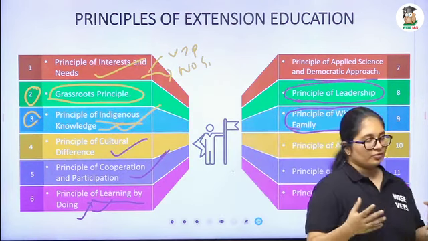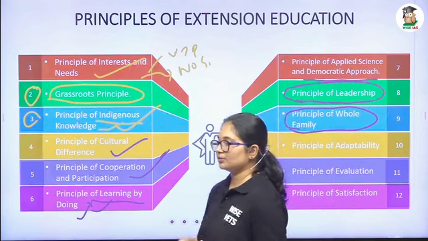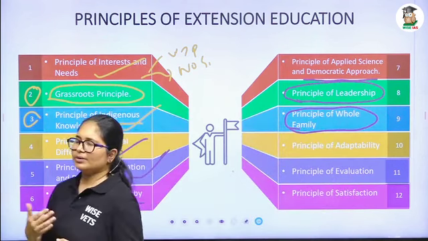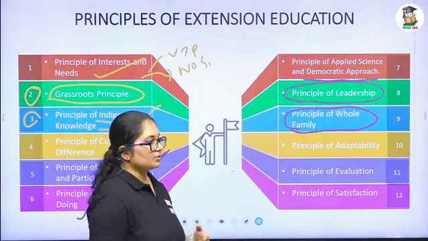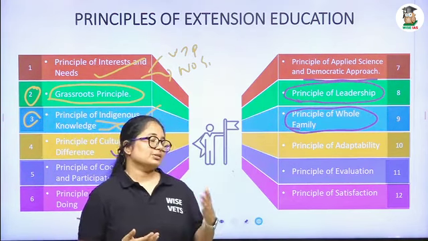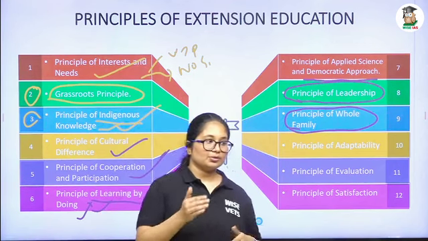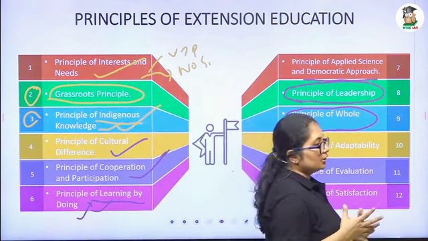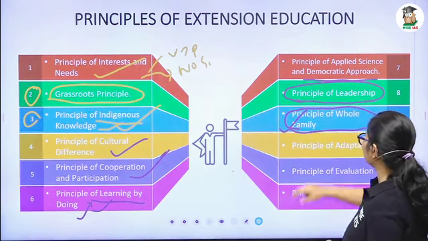In some families the decision making power may lie with the father, or in others with the mother. So in the extension education program, we have to focus on mother, father and children. We can apply the inclusivity of the democratic approach in the same principle. We have to include all the people, okay, the family as a whole.